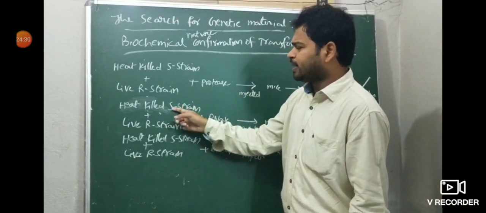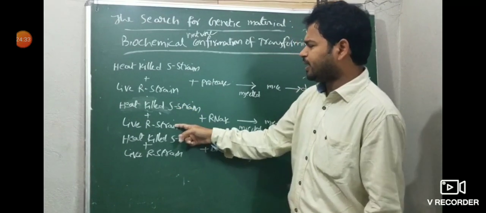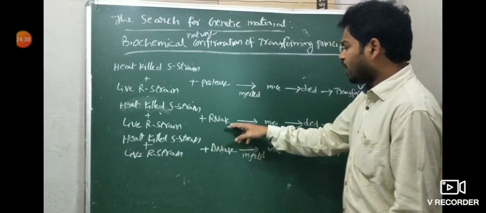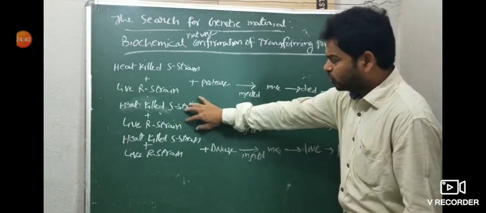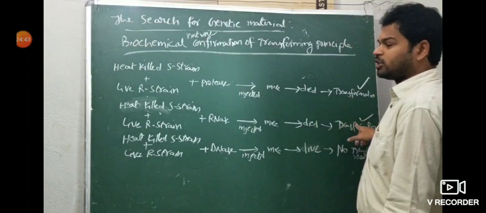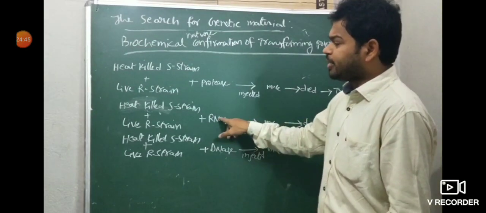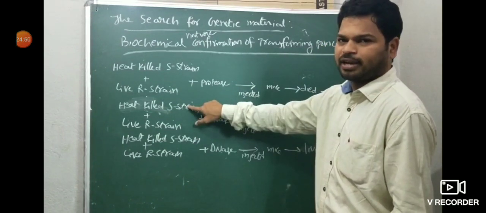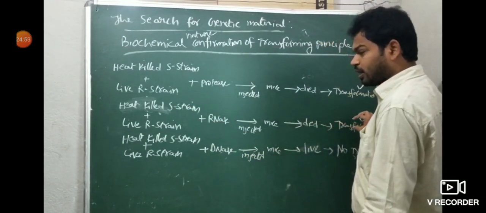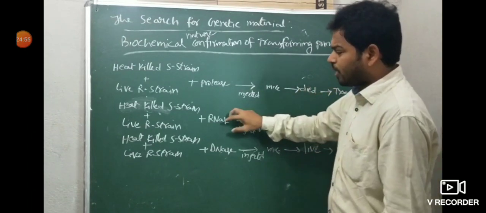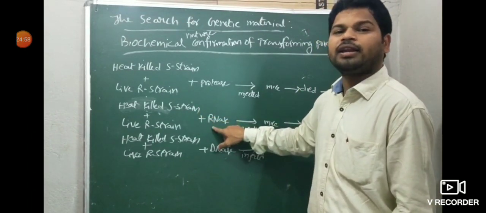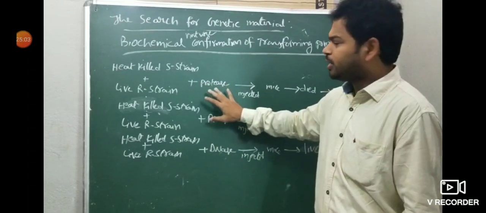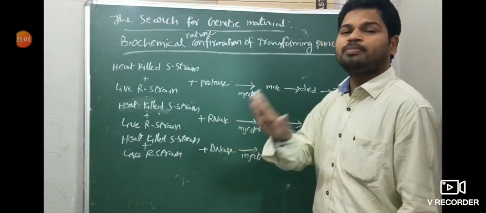Next, second case: heat-killed S strain and live R strain combined were injected into mice along with the RNase enzyme. So here, when the RNase enzyme is injected along with these 2, transformation takes place, because RNase does not affect the transformation material from live R to heat-killed S strain. So transformation is not affected. We can conclude that it is also not an RNA. So from these above two cases, it's not a protein, it's not RNA, it may be DNA.